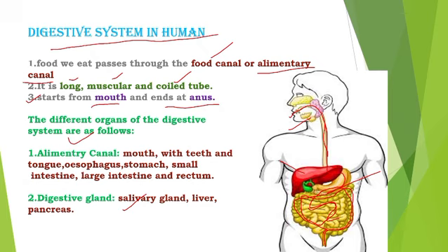Alimentary canal consists of the mouth, esophagus, and this is the stomach.